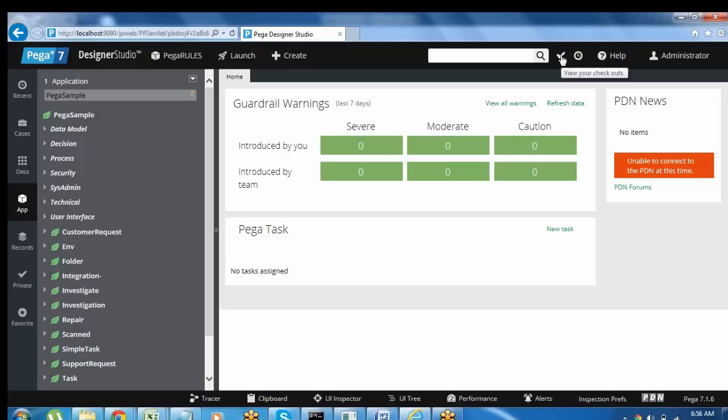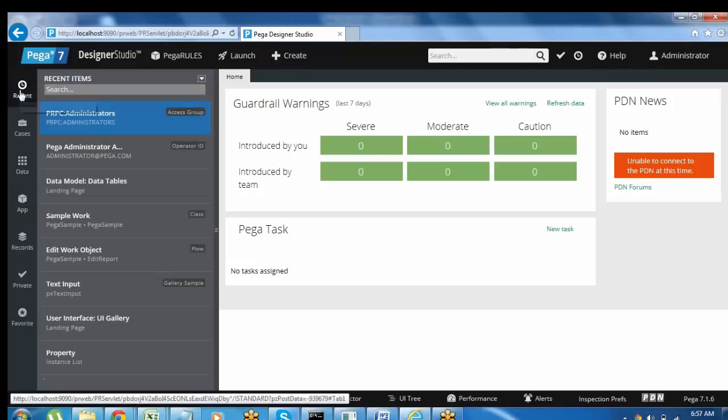Actually, suppose any rules are under your control, for example you are designing something in the application. So under your control some records will be there, right? Any records which are under your control, you can see from the checkout category. See, this same thing you have here also, the private explorer. So the same option you have here also. So private and this checkout option are both the same. And this is the recently viewed items. You can see the same option here also.